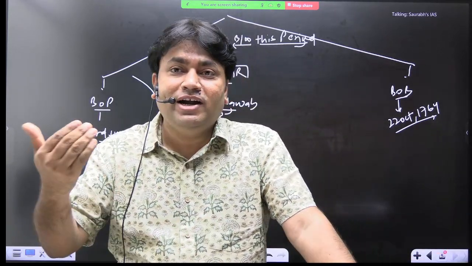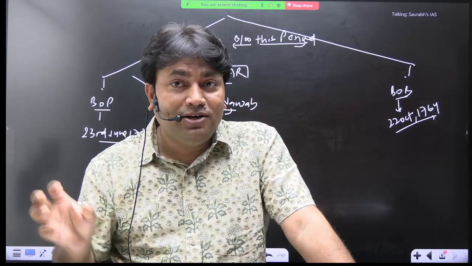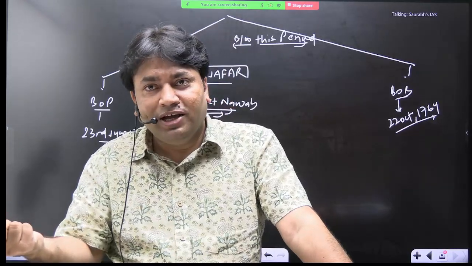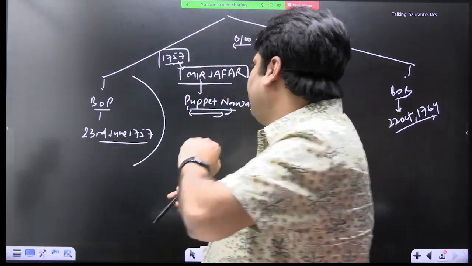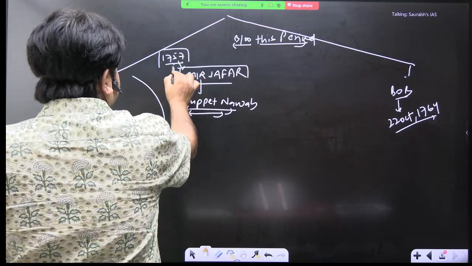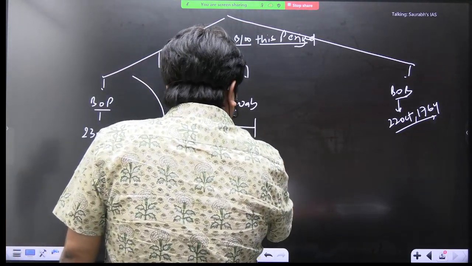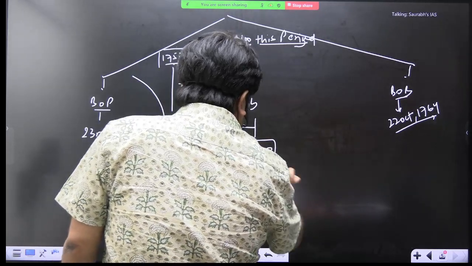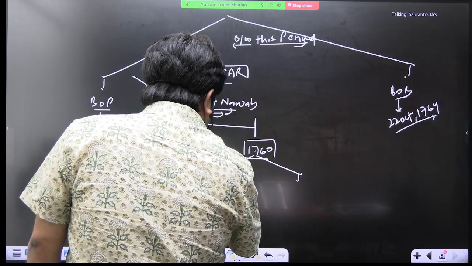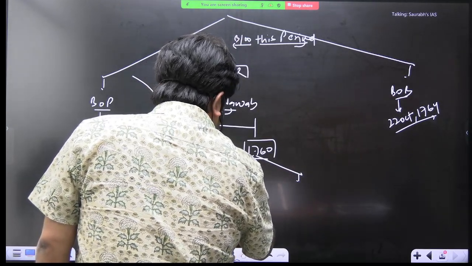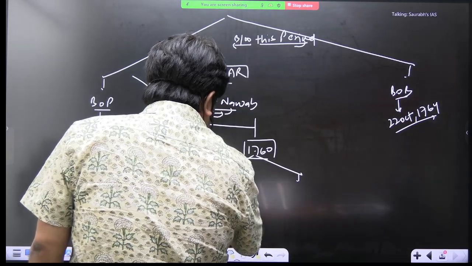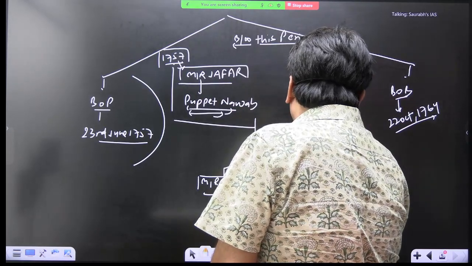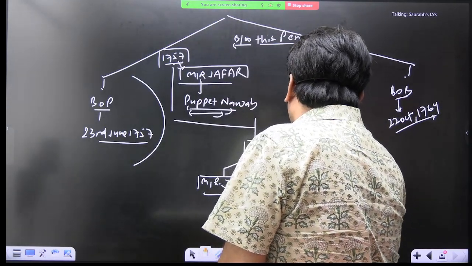Year is what? 1760. And do you understand the entire circumstances in which Mir Zafar was replaced with Mir Qasim? Now this is an important fact that 1757 Mir Zafar is Nawab, and 1760, right here, Mir Zafar was replaced with Mir Qasim.